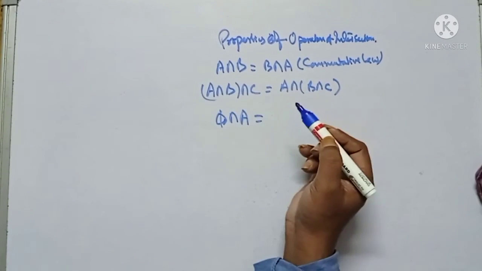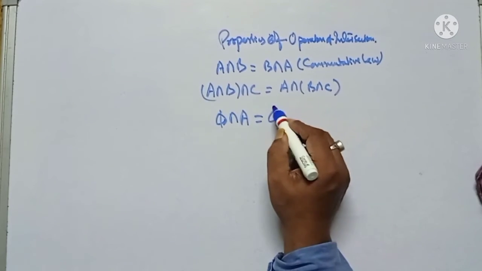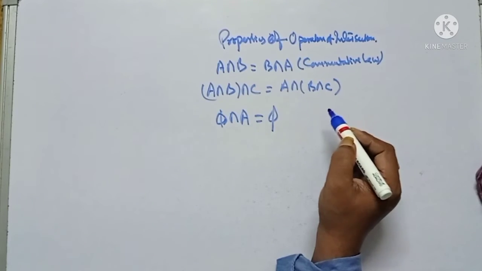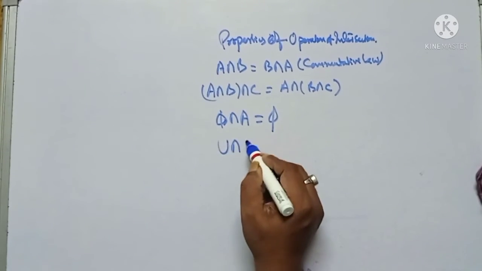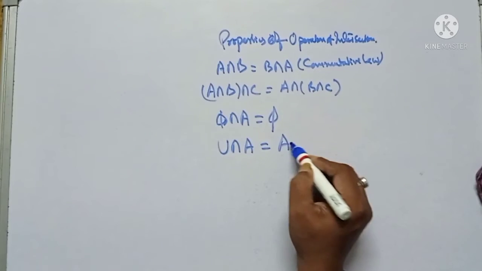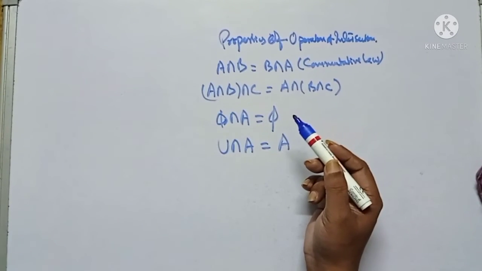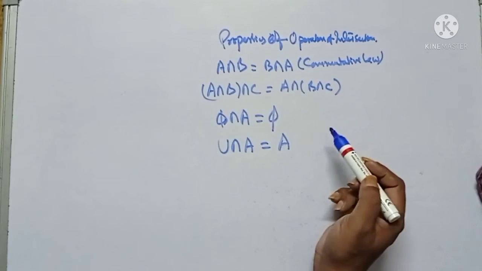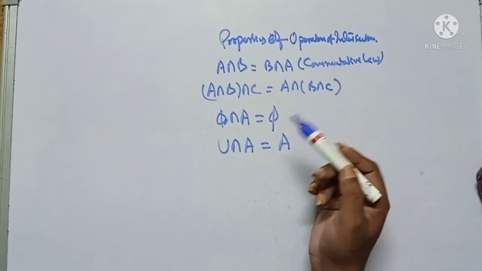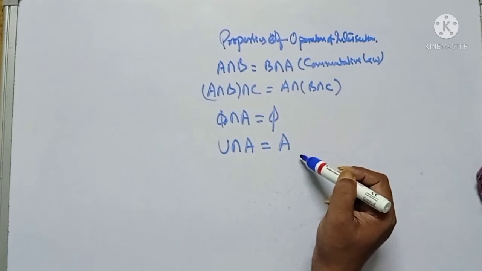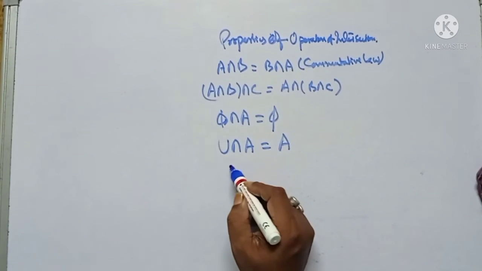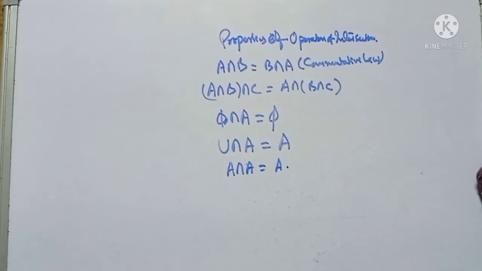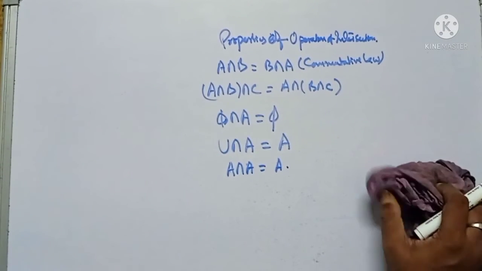In intersection the answer is always the smaller set. So U intersection A is A. But in union we get the bigger set: A union phi is A, U union A is U. In union we get the bigger set, and in intersection we get the smaller set. And another, A intersection A is A. So this is all about the properties of intersection.